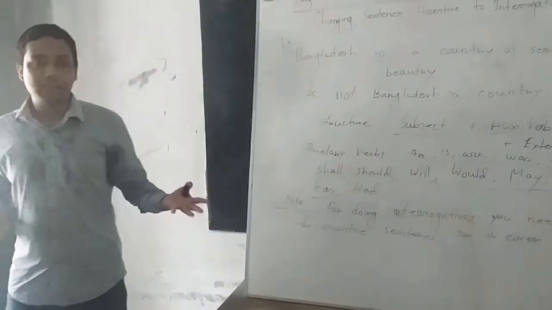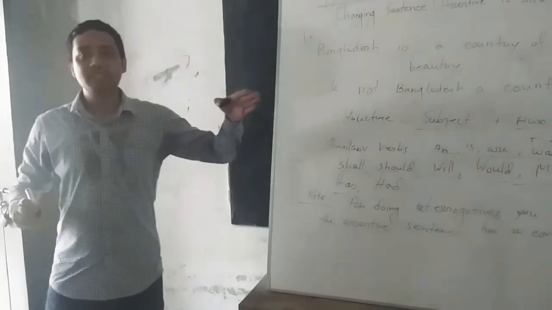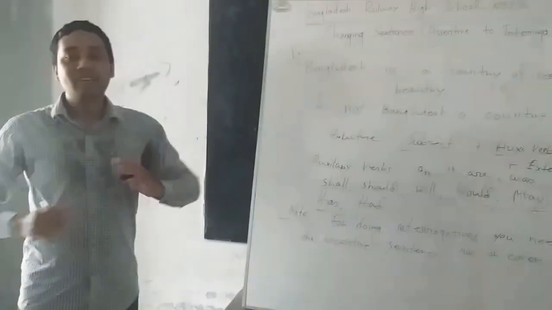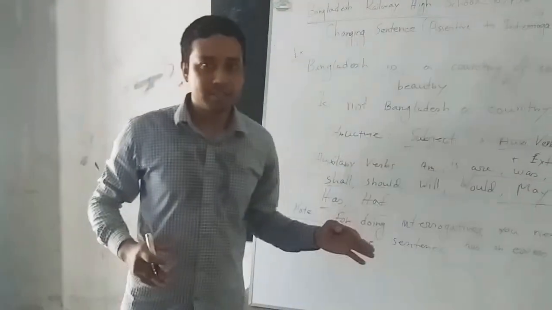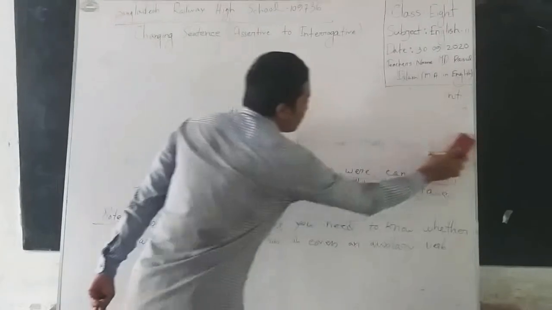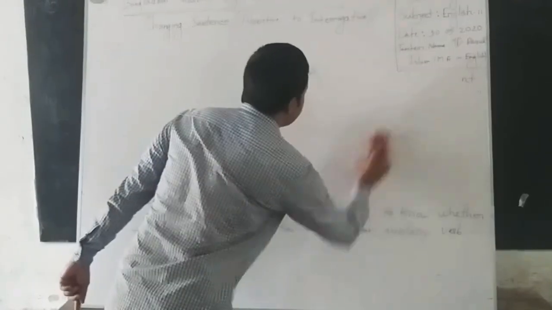When you find these auxiliary verbs available in an assertive sentence, then take the auxiliary verb, place it first, add not with it, and then write other words of the sentence. It's very easy. Just take the auxiliary verb, add not with the auxiliary verb, then write down other words serially. Then it can be done as an interrogative sentence. So I will show you other examples, and at the end of my classes I will also give you some homework so that you can make these sentences into interrogative sentences.